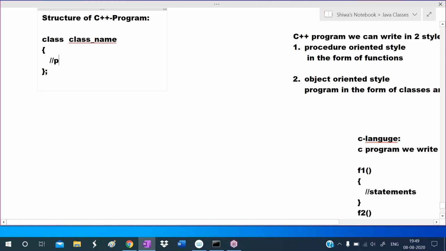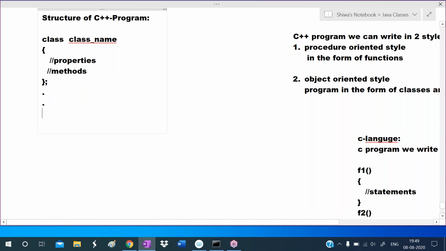In the class what do we define? Properties. Properties means just like variables in the C language. In the C language we call them variables. Here, if we define those variables in the class, we call them properties. In the C language we have functions. If we define functions in the class, those are called methods. So a class contains properties and methods. So like this we can define any number of classes here.